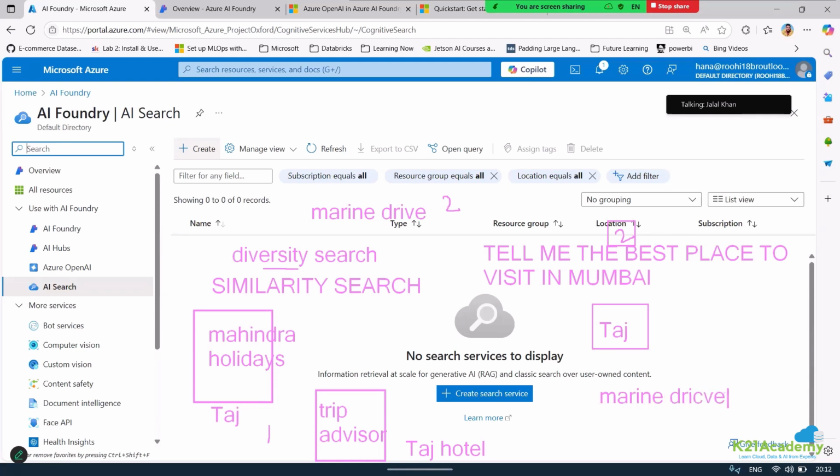So how is this happening? This is basically happening on the metadata, right? It knows that these two data are similar, and it also knows that these two metadatas are different. So though the values are the same, it will only select one because it knows the metadata for this is different. So it will do a diversity search and take another. I hope that makes sense.